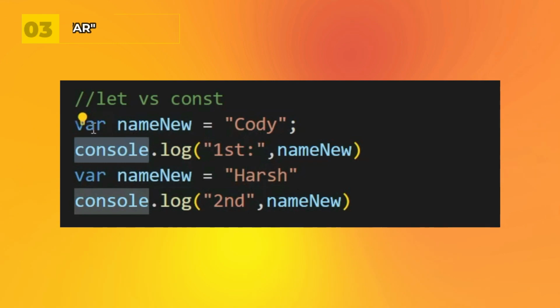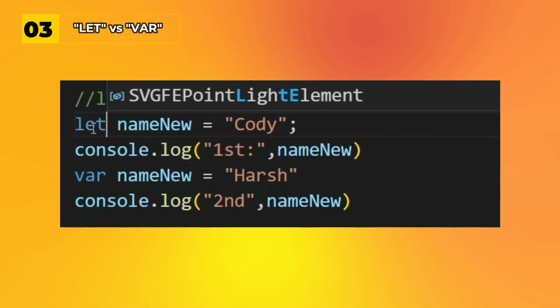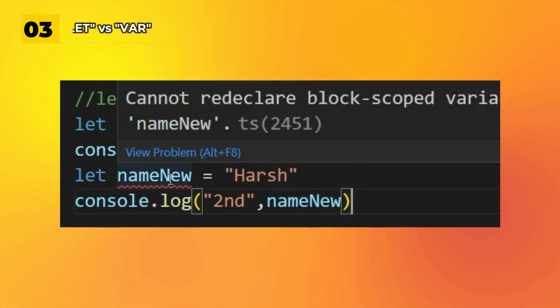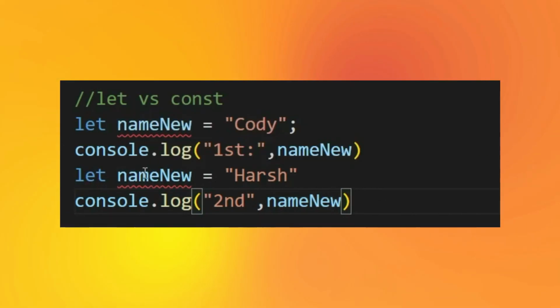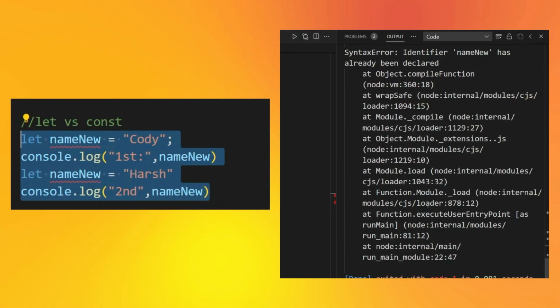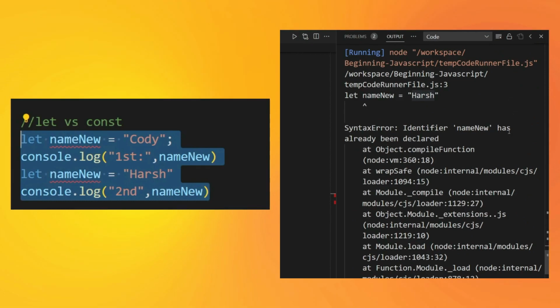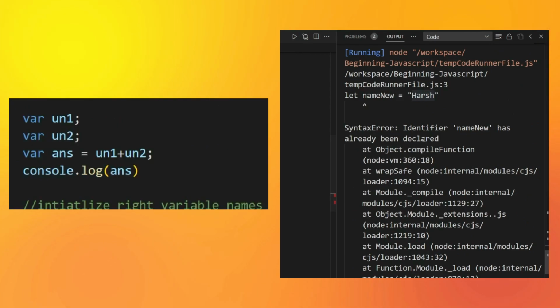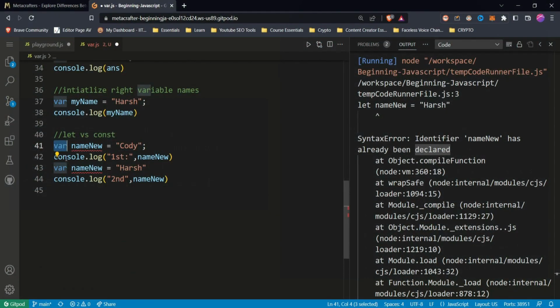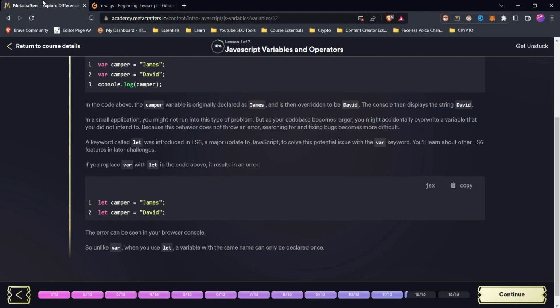Now you can see first it was Cody, then second it changed to hers. But now let me change this var to let, and you will see the magic happen that will throw an error. You can directly see it from here only, that you cannot redeclare a variable with the same name. But for clarity's sake, let's run it, and you will see syntax error: identifier name new has already been declared. So this is to preserve the variable naming. I hope that's pretty clear. Anyways, let's now move to the next topic.